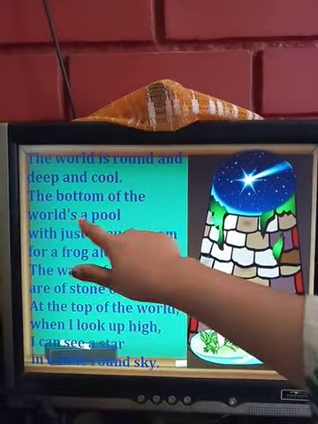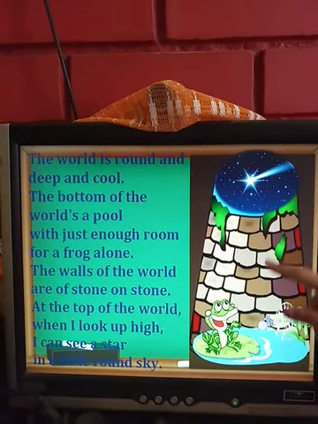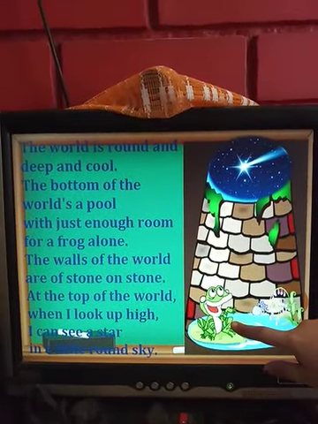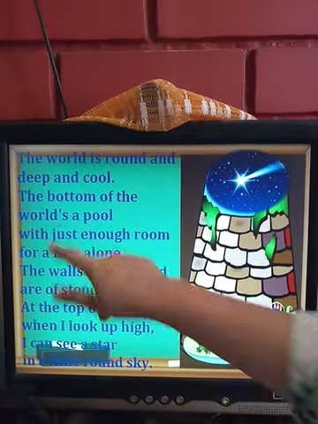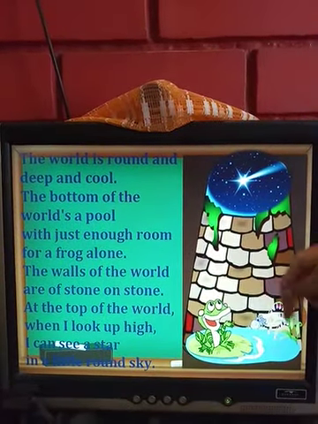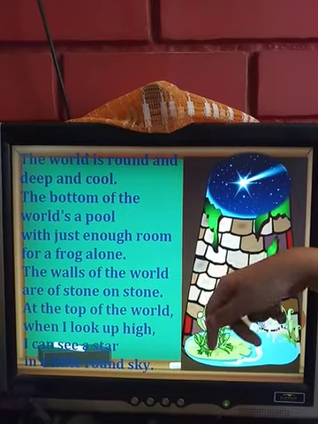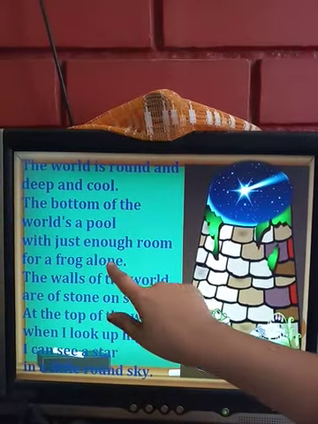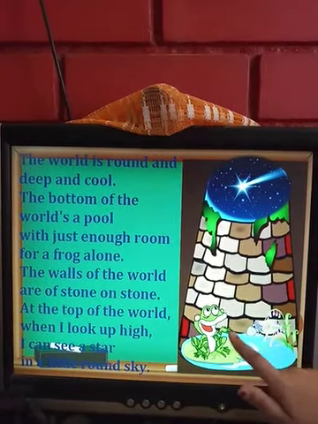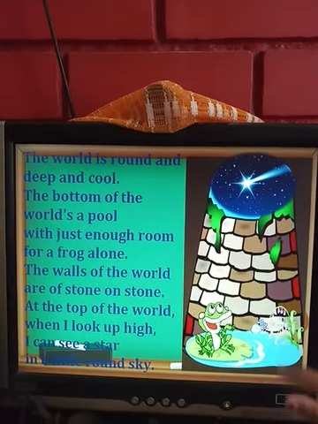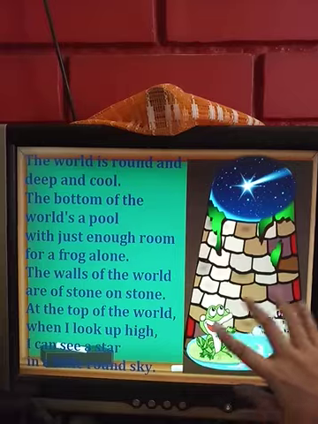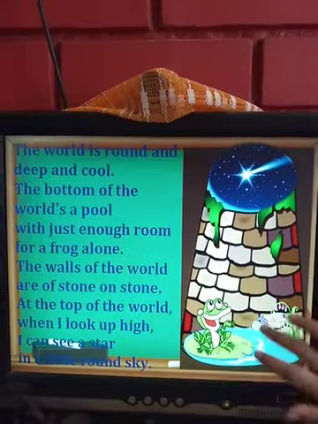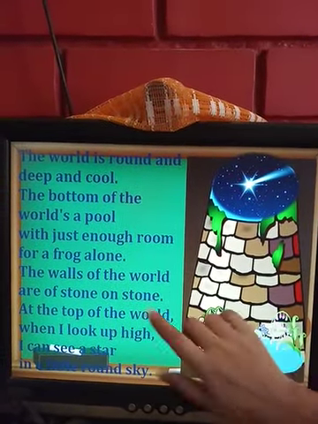The bottom of the world's a pool. So the bottom of the world, that is the bottom of the well, it is a pool of water. So the bottom of the world means the entire world of the frog. The bottom of the frog's entire world is a pool with just enough room for a frog alone. So alone over here the frog stays, and there is enough room in this well for the frog. Enough room means enough space to roam about for the frog alone.